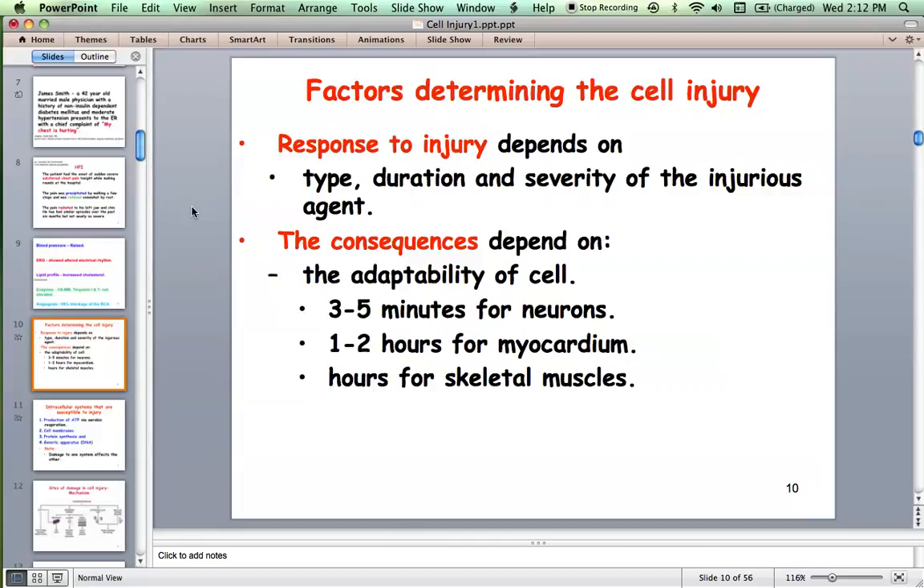Again, the response to an injurious stimulus depends on the type of stimulus, the duration of the stimulus, and the severity of the injurious agent. It also depends on the adaptability of cells. Neurons are very sensitive to hypoxia. Even 3 to 5 minutes of hypoxia can cause injury to neurons. Whereas myocardium can cope with hypoxic injury for 1 or 2 hours, but not beyond that. And skeletal muscles can cope still further, for several hours.